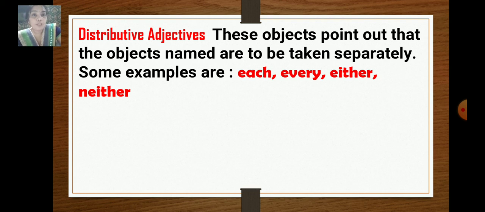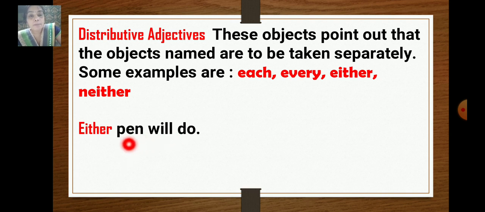The objects point out that object names are to be taken separately or in a group. Okay, let's see the example. Either pen will do. So here we are mentioning the object. Either pen, this pen or that pen. So the word either is a distributive adjective.